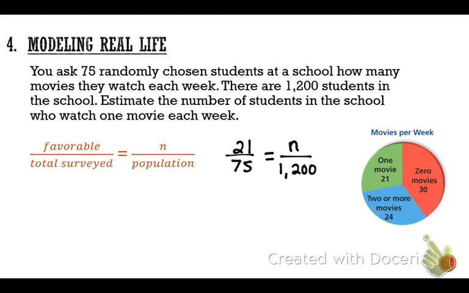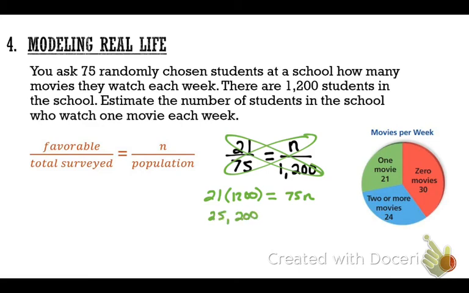We're going to do some cross products here, okay? So we're going to multiply this and this. 21 times 1,200 equals 75 times n. Okay, guys, what's 21 times 1,200? 25,200. Very good. Equals 75n. How do I get n by itself?